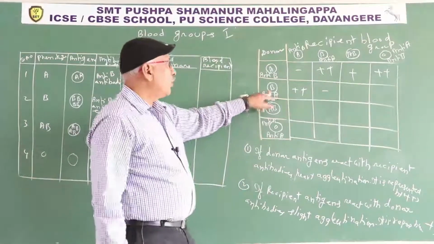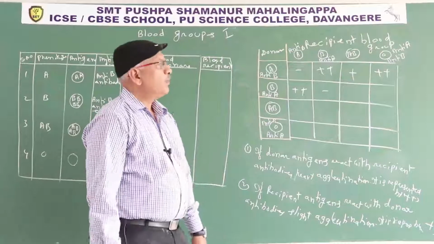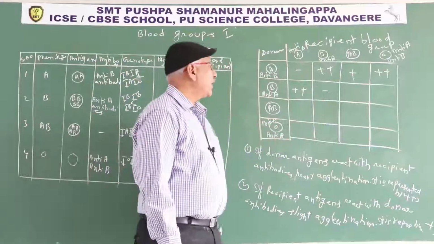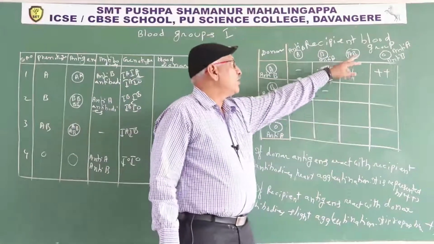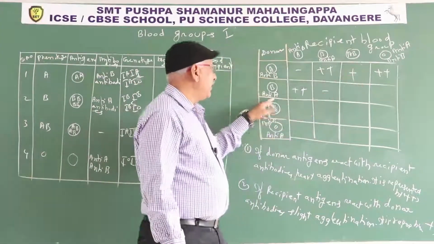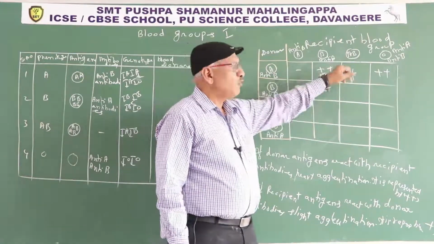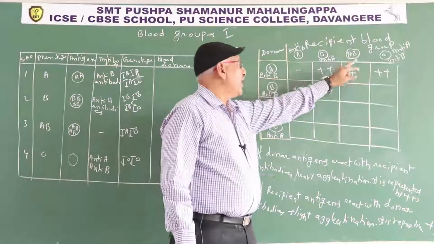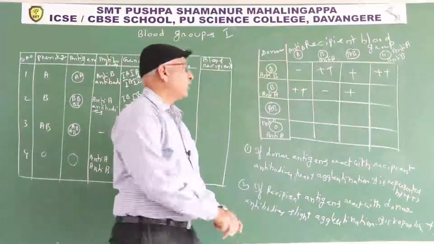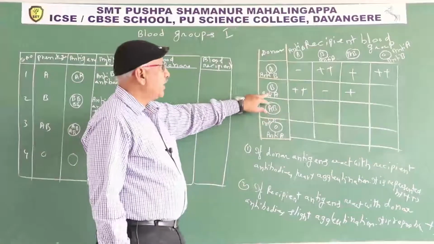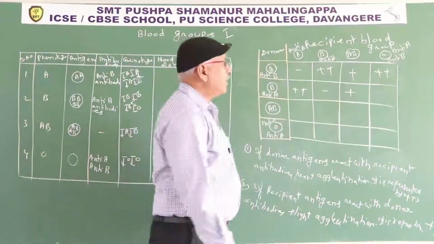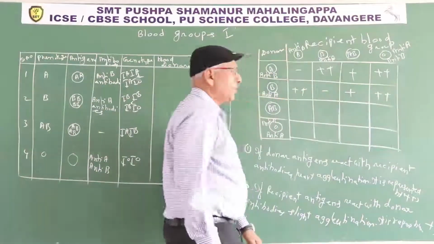Next one, donor B, recipient AB. AB means no antibodies. So that's why first rule is not applicable. Apply second rule. Antigens of recipient react with antibodies of donor. Here A and B antigen. B antigen never react with anti-A. That's why only one type of antigen involved. A antigen react with anti-A. As a result, slight agglutination. Next one, B antigen. Here anti-A and anti-B. B antigen react with anti-B. As a result, heavy agglutination.